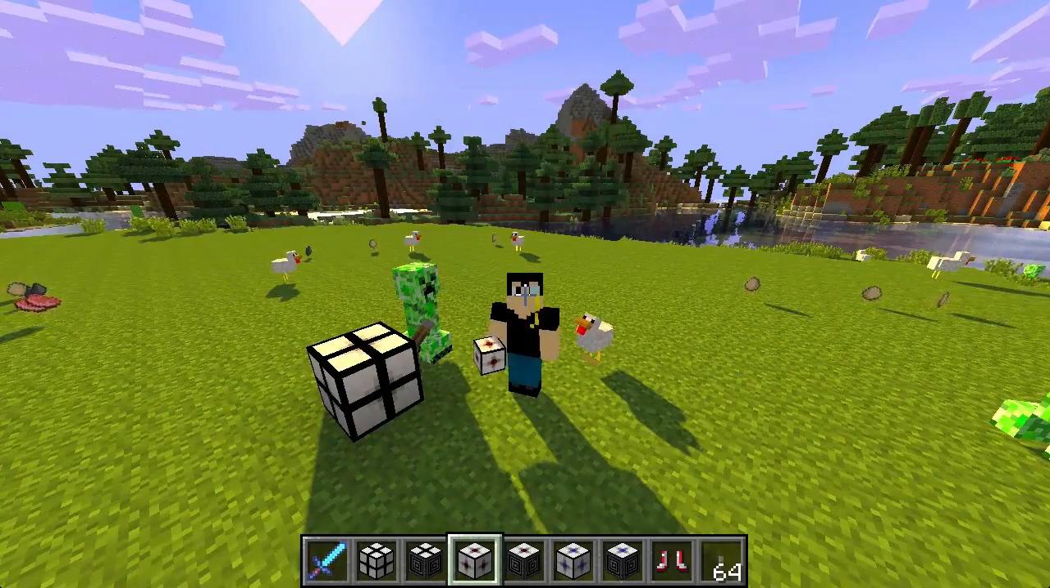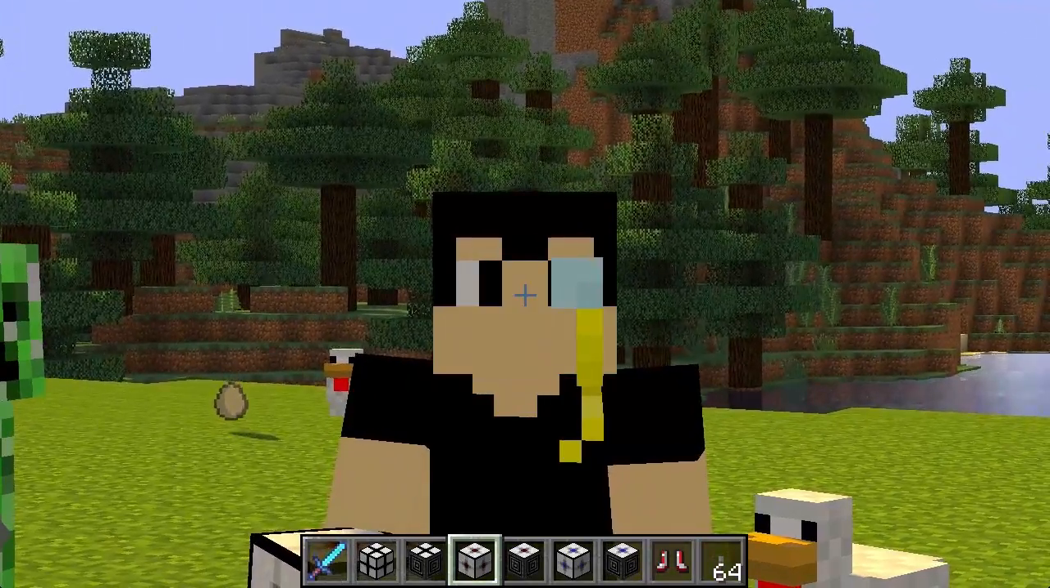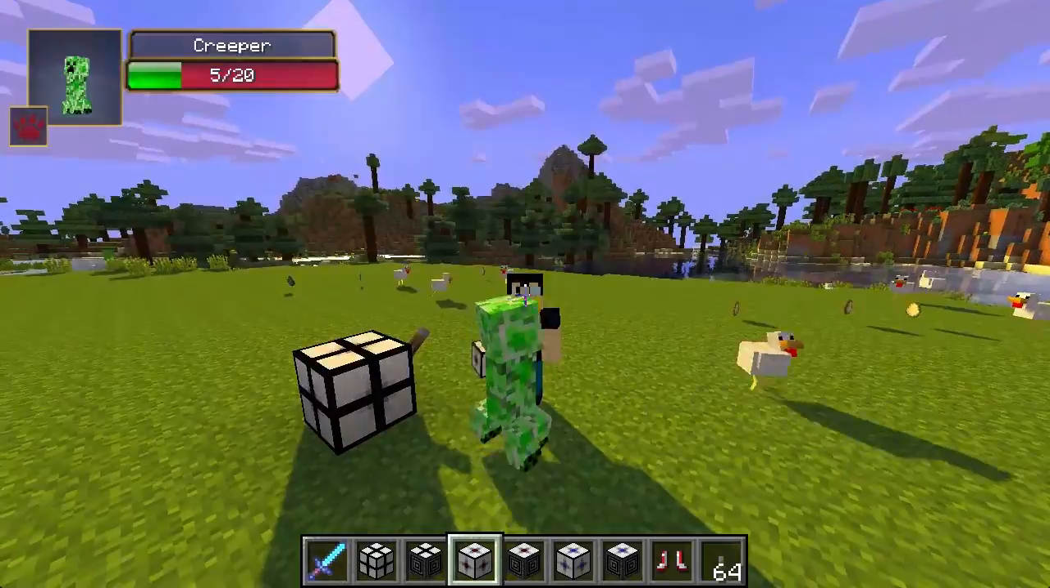Anyways, guys, those are the gravity control and the gravity science mods. They're really awesome mods. If you guys want to go check them out, be sure to go to the link in the video description and download them yourself.